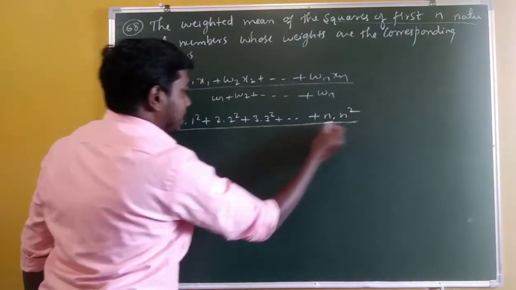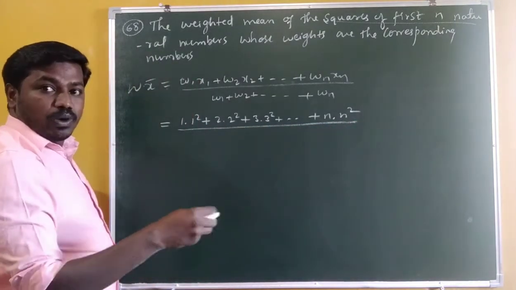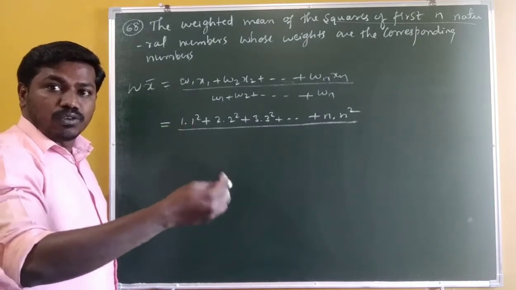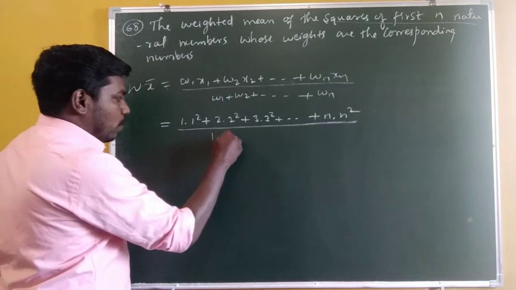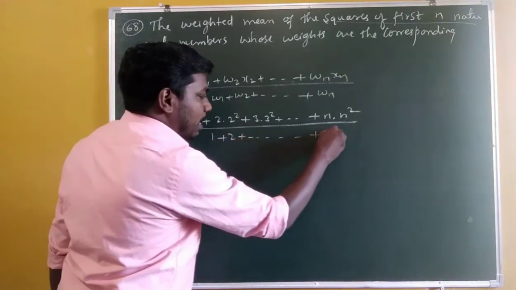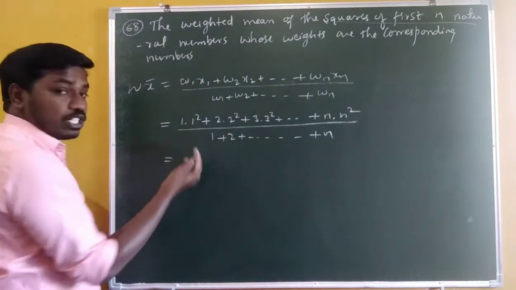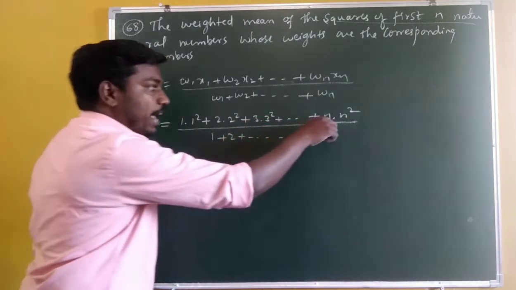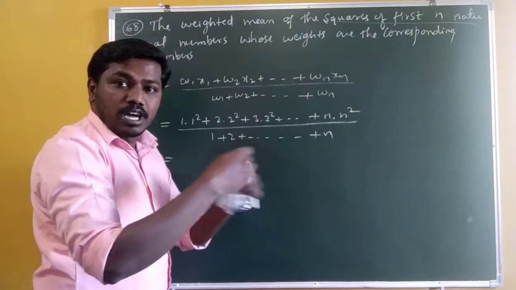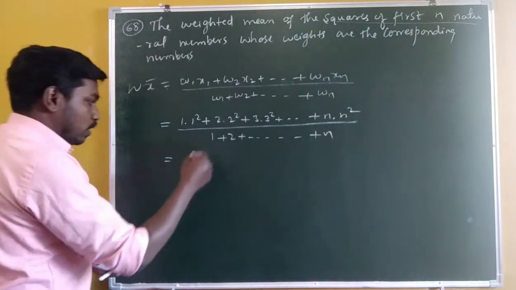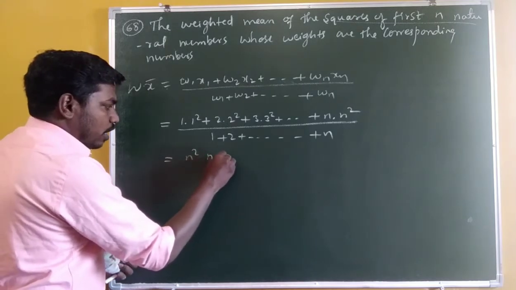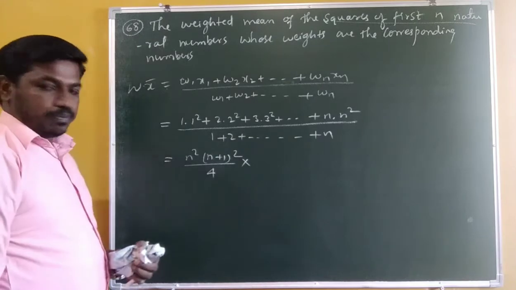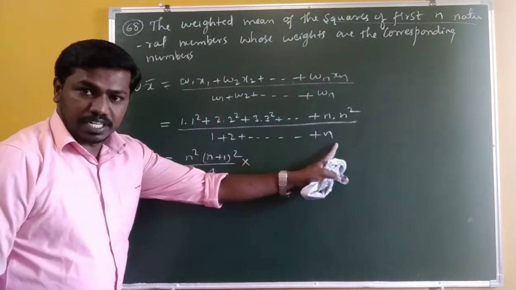This is divided by the corresponding numbers, 1, 2, 3, 4, 5, 6 up to n, nothing but 1 plus 2 plus 3 up to plus n. So 1 into 1 square is 1 cube, 2 into 2 square is 2 cube, 3 into 3 square is 3 cube, n into n square is n cube. That means the sum of cubes of the first n natural numbers. What is the formula? n square into n plus 1 whole square, divided by 4.